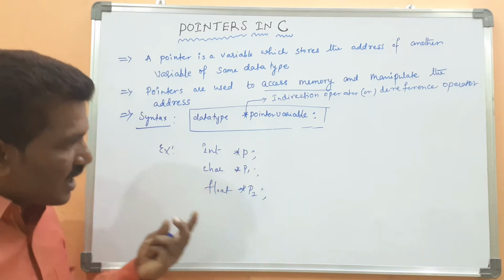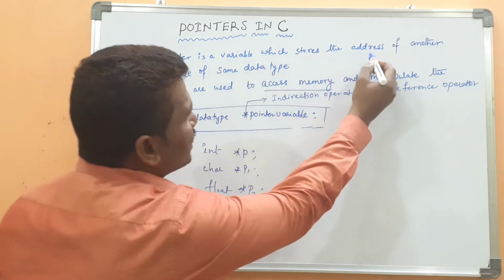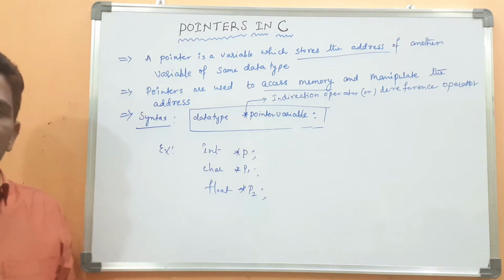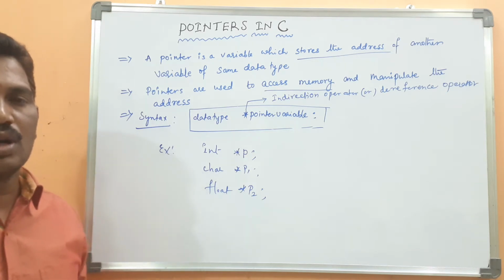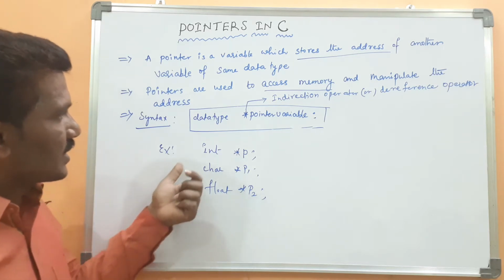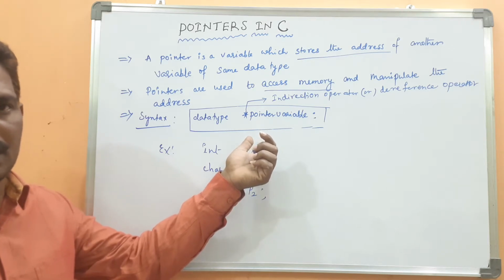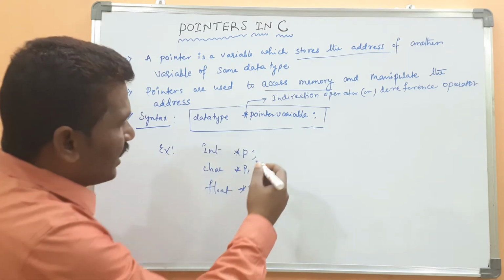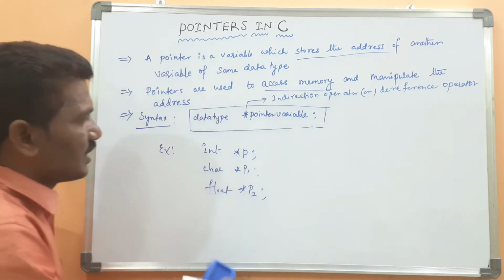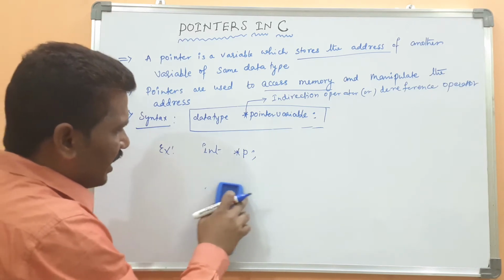Here I just declared the pointer variable. But what is the pointer variable? It's a variable which stores the address of another variable of the same data type. How is it possible? We will see. This is the syntax to be followed for pointer declaration in C programming. After that, I declare the normal variable.